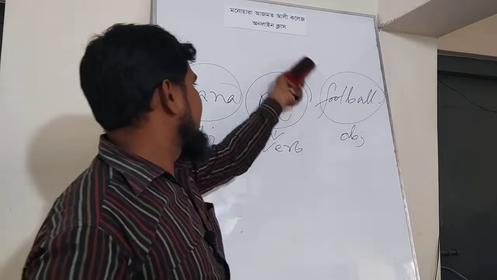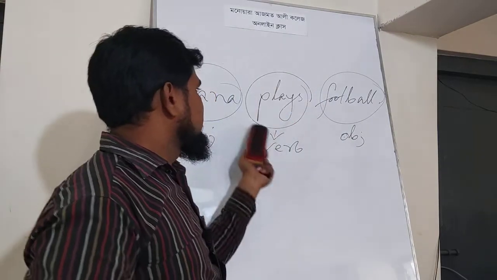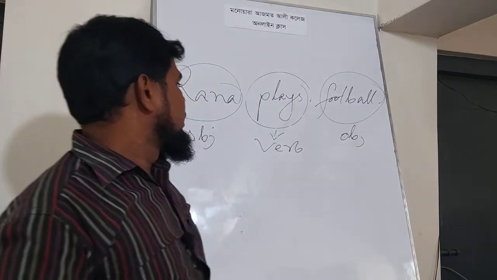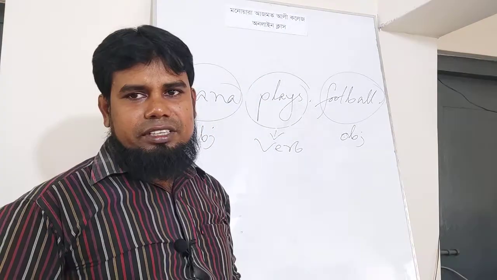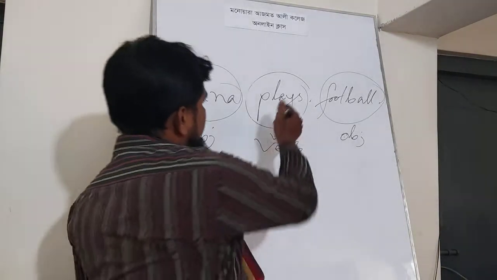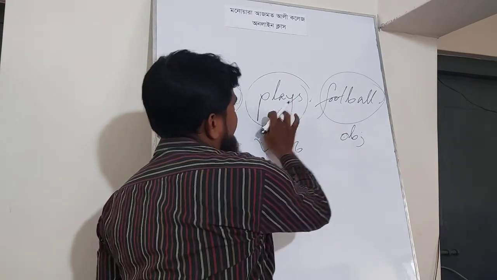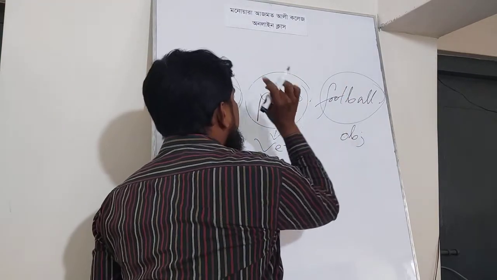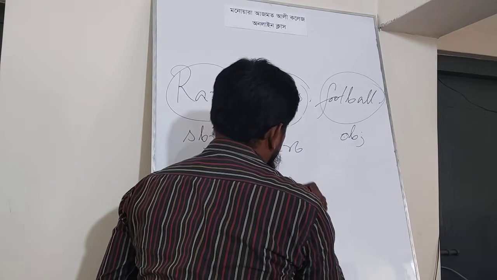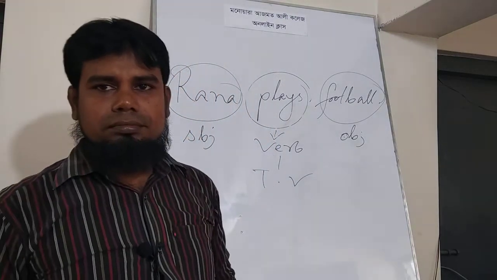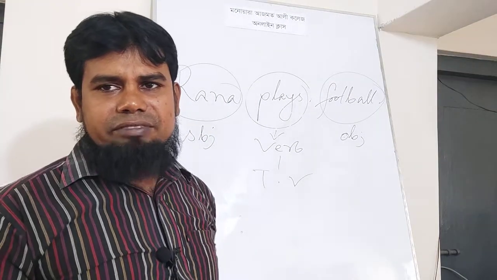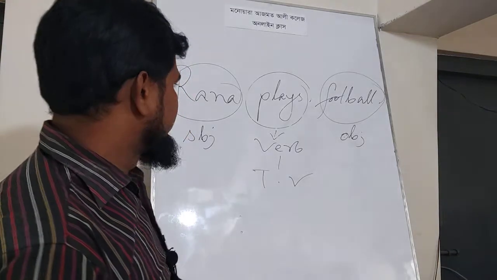That means this verb plays has an object. Any verb having an object is called transitive verb. As this verb has an object, this verb is called transitive verb.